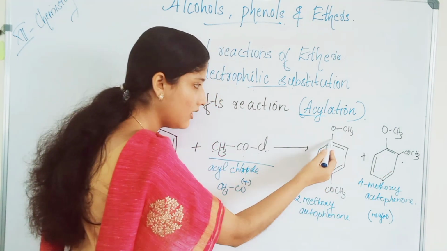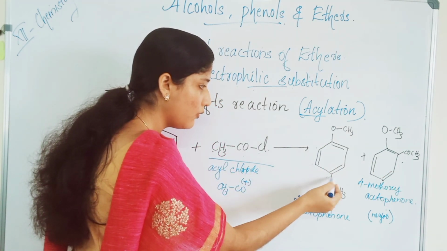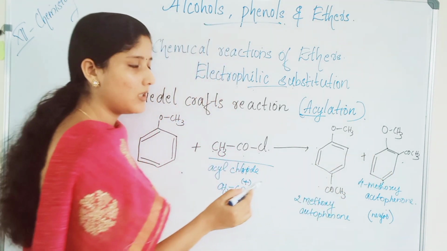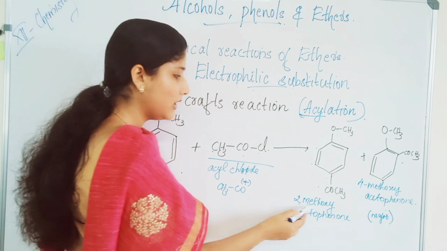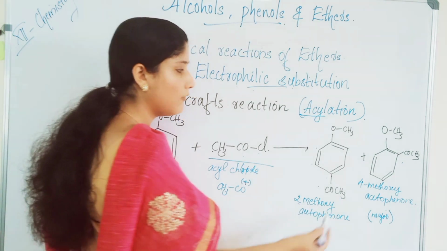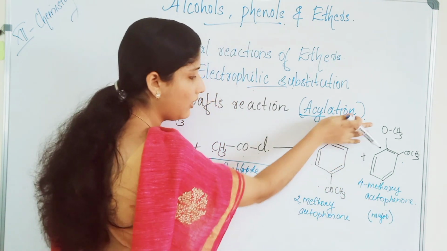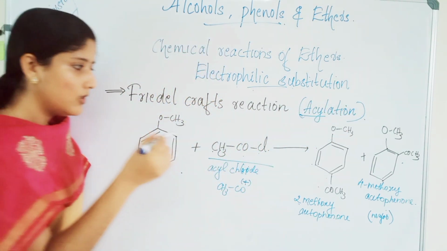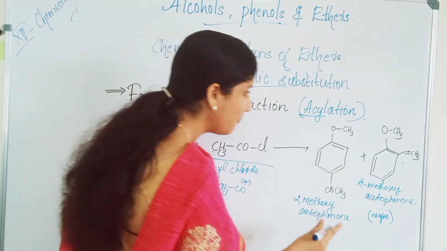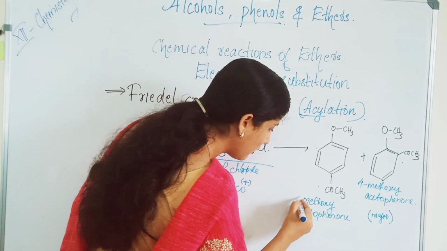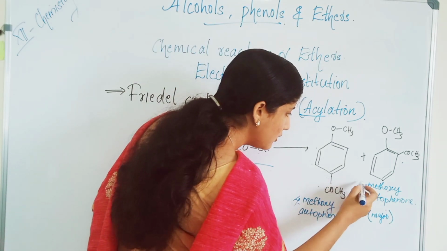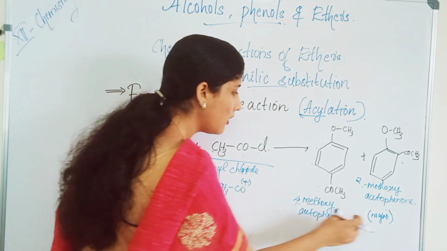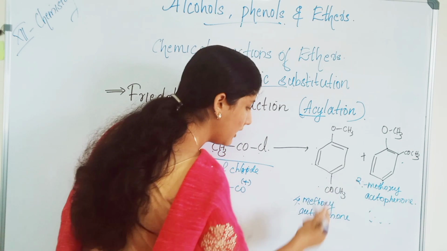This is 1, 2, 3, 4. The 4 position is the para product and this is the ortho product. That is 2-methoxyacetophenone and 4-methoxyacetophenone, because C6H5COCH3 is acetophenone. So this is 4-methoxyacetophenone and this is 2-methoxyacetophenone, and 4-methoxyacetophenone will be the major product.